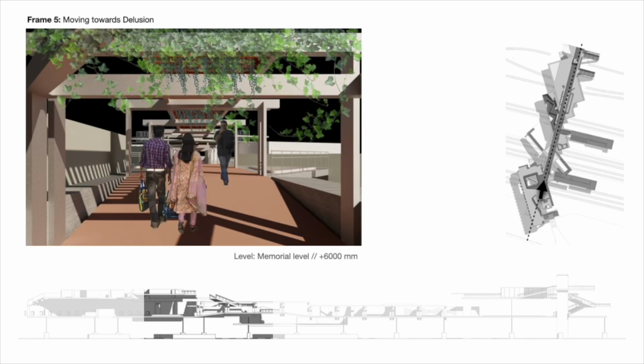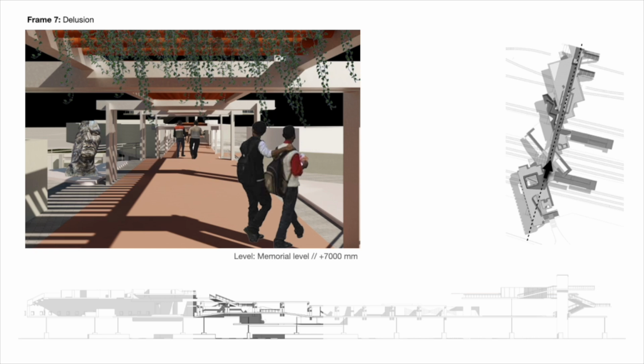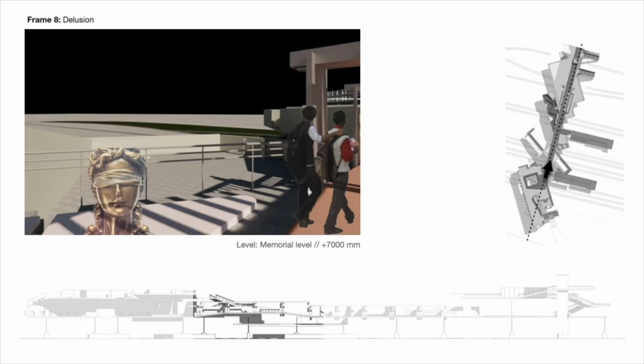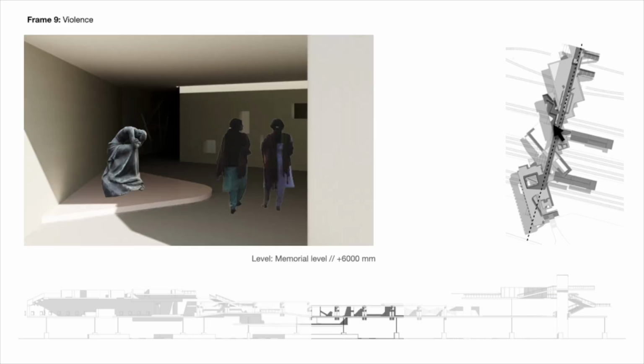So as a person starts moving towards delusion, as you can see, there's a ramp that goes about 1 meter above, and no space on the sides can be observed from an eye level. It's only when you come to the eye level, you can see that there's some space on the left and the right side, that there's an area below, which will be a cafe area, and again the space seems divided into two spaces, but it's actually connected through and through from below.